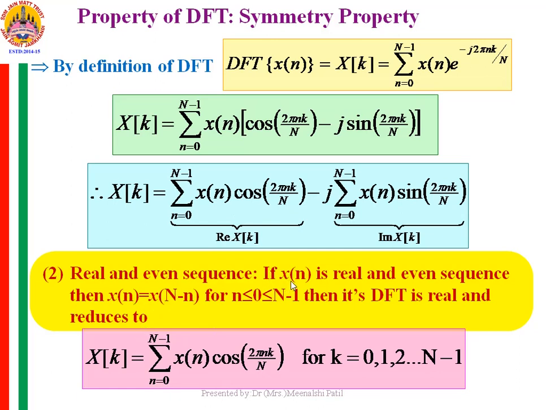When x(n) is real and even, x(n) is equal to x(capital N minus n). Now what is the meaning of x(n) equal to x(capital N minus n)? When a sequence is even, we say that x(n) is equal to x(minus n) for even sequences. But here, since the sequence is periodically extended with period capital N, we can also write this as x(n) is equal to x(capital N minus n). We say that it is circularly periodic.